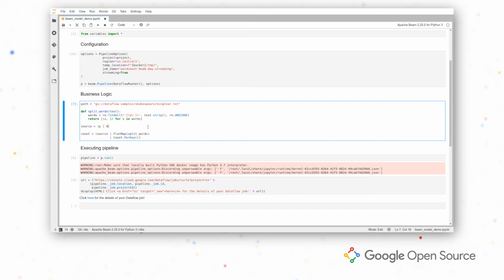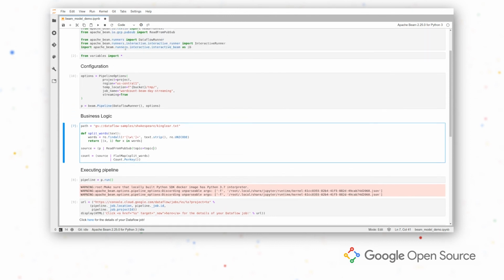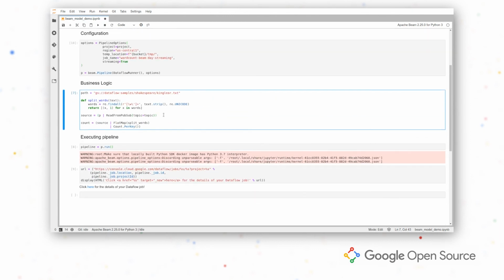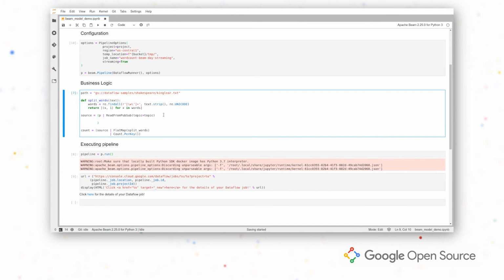So let's do read from PubSub and our topic, which is again imported in this cell here. When we read from PubSub, the output is in bytes, so we need to decode those. So let's do decode. This is the name of our step, and I'm going to be using a map function, lambda b, b.decode UTF-8.